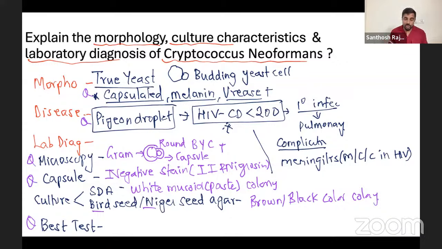Which is the best test you're going to do? The simple card test. There are a lot of things you can remember: latex agglutination, or a simple immunochromatographic test, ICT. That is the best test. They are rapid tests, or the gold standard rapid test, whatever you want to say. Okay, now I'll show you the picture. Come here.